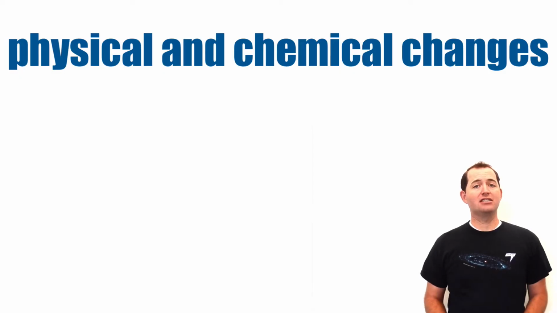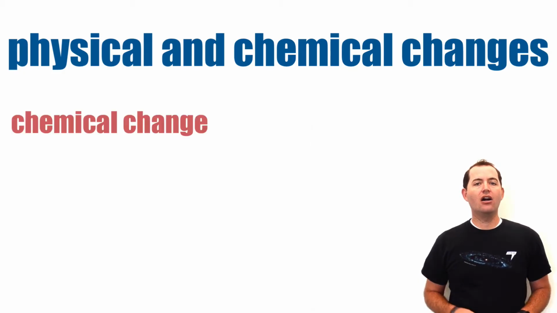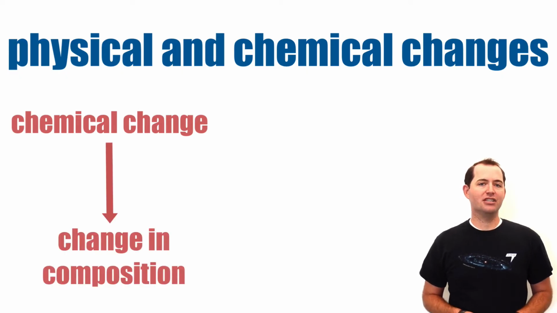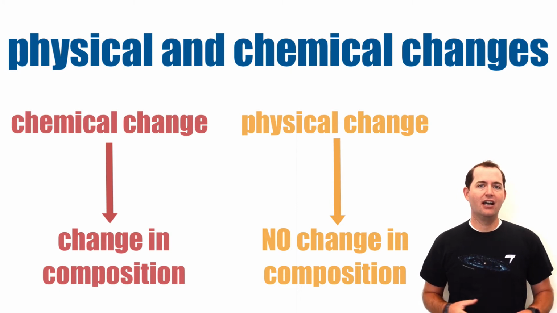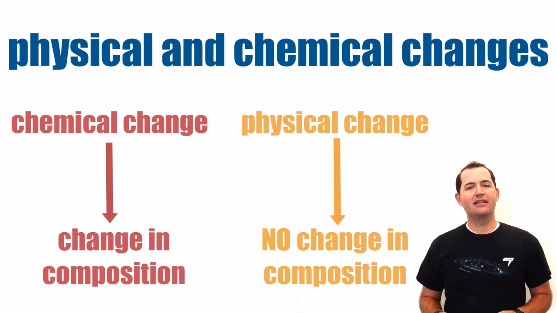Physical and chemical changes are happening all around us in the world. And the difference between a physical change and a chemical change is tied to composition. All chemical changes involve a change to the chemical composition or the makeup of each of the substances involved in that chemical change. By contrast, a physical change does not lead to a change in the composition of the substances involved. Their compositions remain the same.